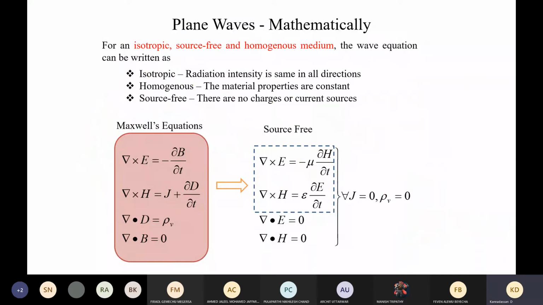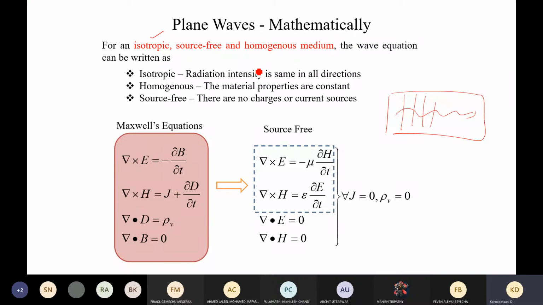The plane wave can be described mathematically. Whenever a wave exists in a particular medium, we have some space, and in that particular space, a wave is traveling along the medium. If the medium is isotropic, the wave will be uniform throughout all the directions.